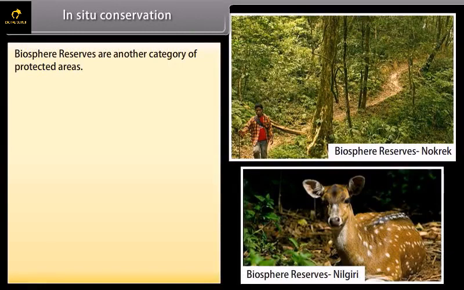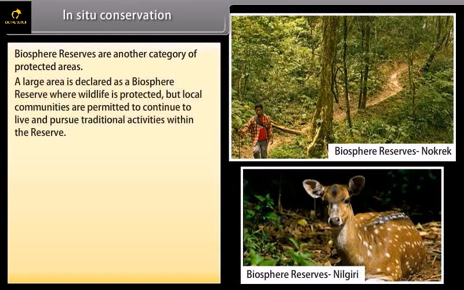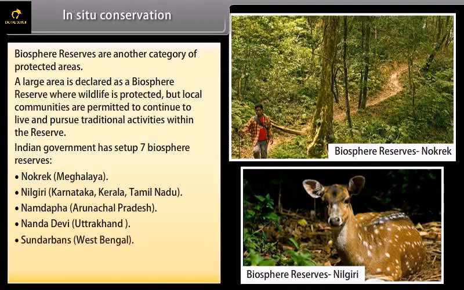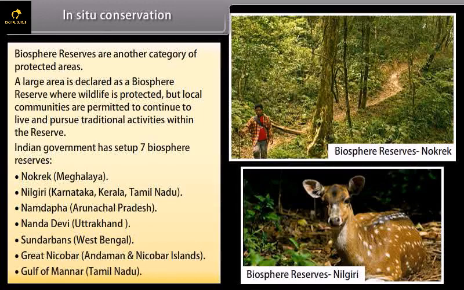In situ conservation. Biosphere reserves are another category of protected areas. A large area is declared as a biosphere reserve where wildlife is protected but local communities are permitted to continue to live and pursue traditional activities within the reserve. The Indian government has set up 7 biosphere reserves. They are Nokrek, Meghalaya; Nilgiri, Karnataka, Kerala, Tamil Nadu; Namdapha, Arunachal Pradesh; Nanda Devi, Uttarakhand; Sundarbans, West Bengal; Great Nicobar, Andaman and Nicobar Islands; and Gulf of Mannar, Tamil Nadu.